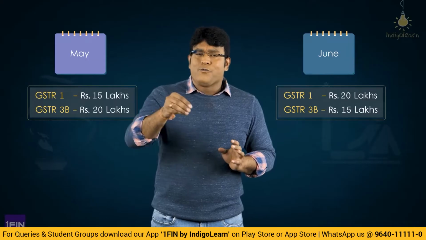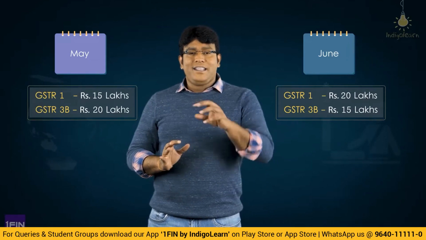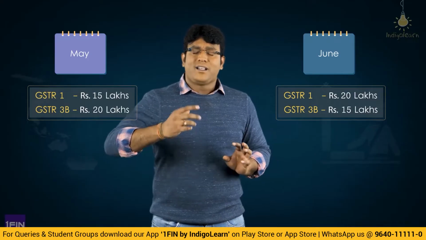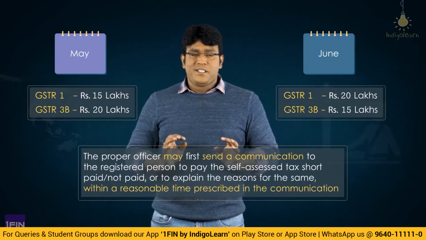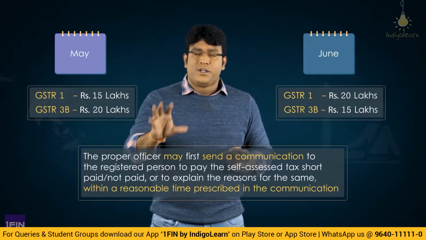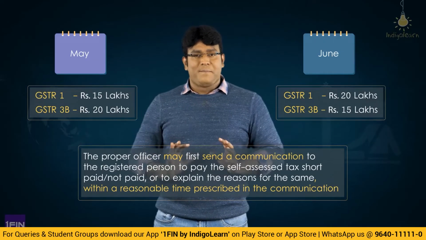So for that reason, what they have specified is that in case of differences between GSTR 1 and 3B like this, the officer will not directly start recovery proceedings, but will issue a notice asking the registered person to respond within a specified time.